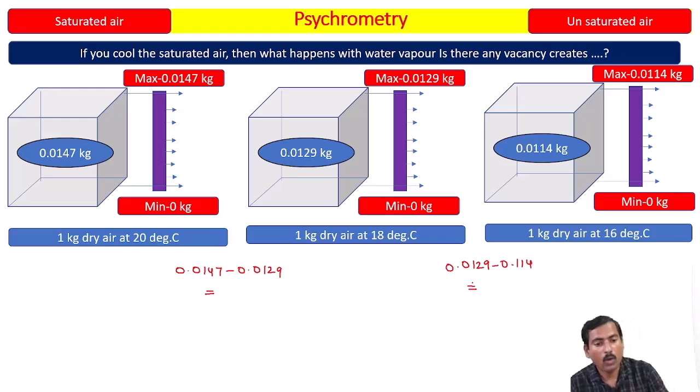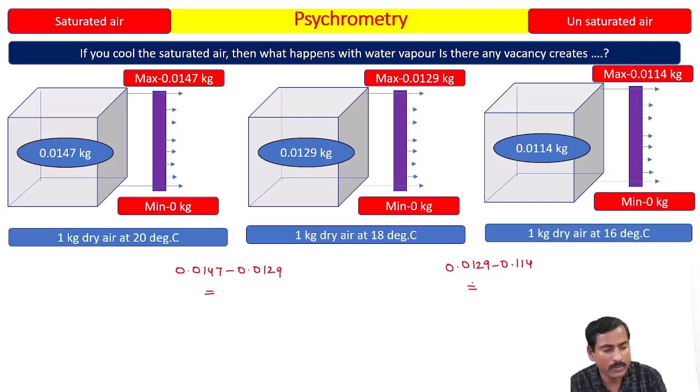Okay, so in order to have the concept very clearly, I will go to the next slide. The answer to the question is: if you cool the saturated air, then what happens with the water vapor? Is any vacancy created? No vacancy is created. Saturated air will become saturated air. If you keep on cooling the saturated air to a lower temperature, no vacancy is created at all.